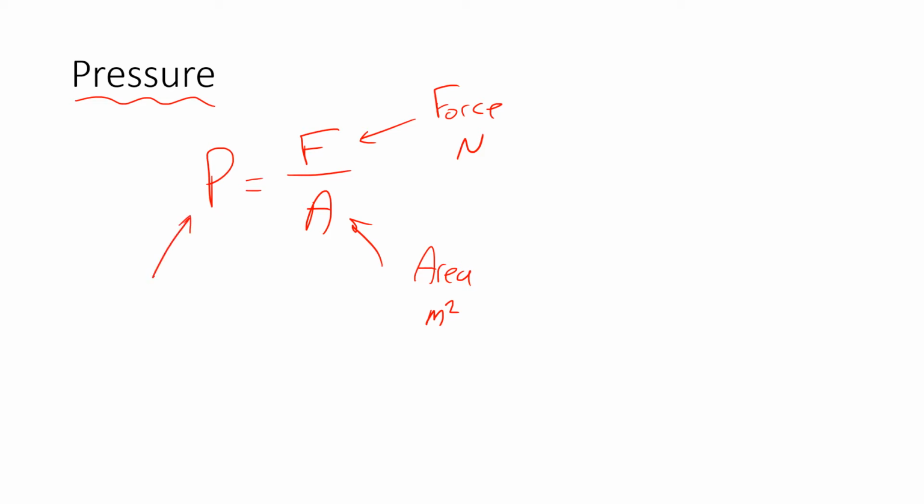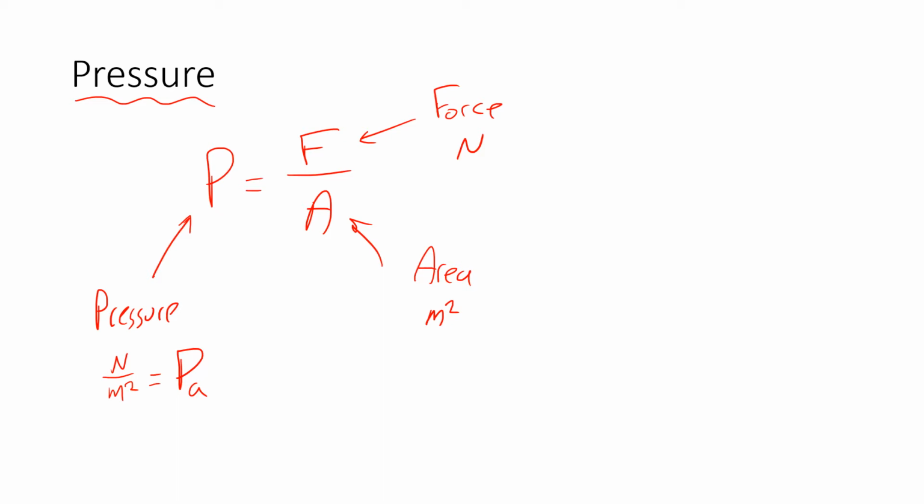So this guy right here is pressure, and that's going to be measured in newtons per meter squared. Now, that does have a fancy unit, and that is a Pascal. All right, it's a two-letter unit named after a guy, which is why it's a capital P.